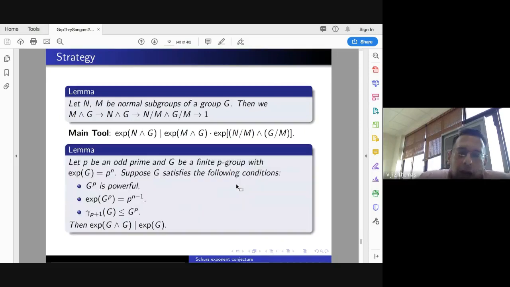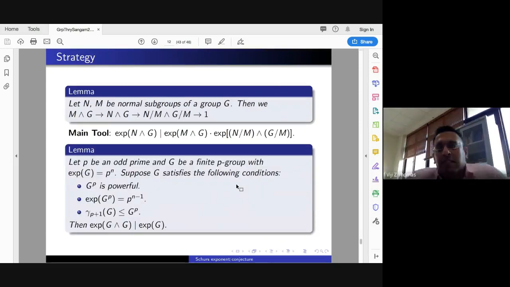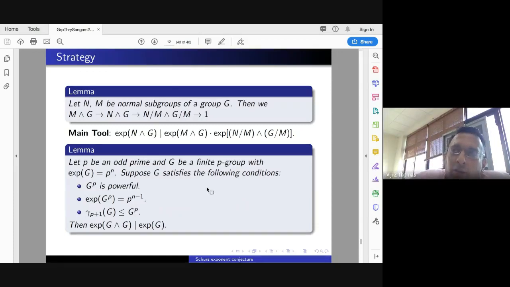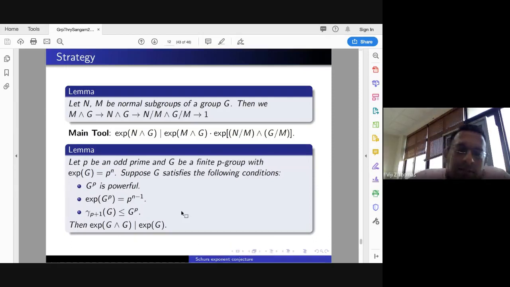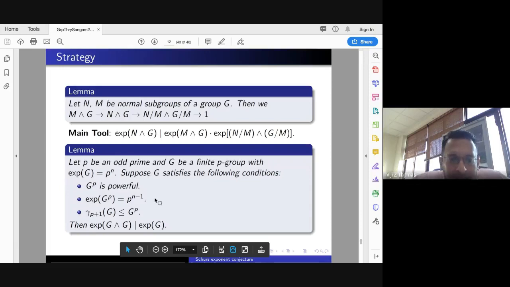Okay. Now the paper, which is groups of maximal class satisfy the exponent problem, meaning for groups of maximal class you have that the exponent of the multiplier divides the exponent of G. In 2019 we didn't have that; we had this last year, and it uses this simple looking lemma, which seems to have lots of conditions and seems perhaps not so good because it has so many conditions.